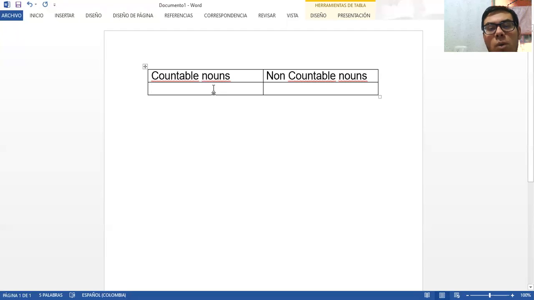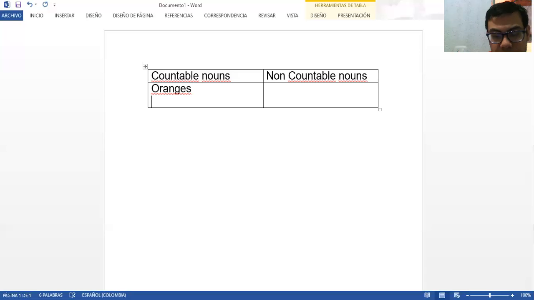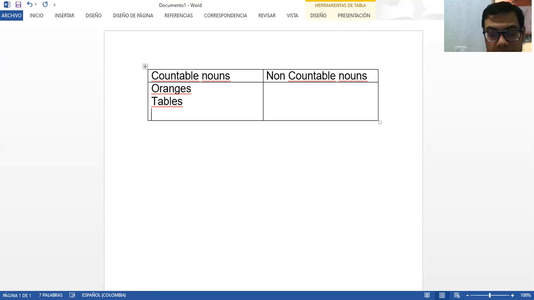So what things are countable? For example, we are going to count oranges. Or we are going to count tables. Or we are going to count, for example, pencils.